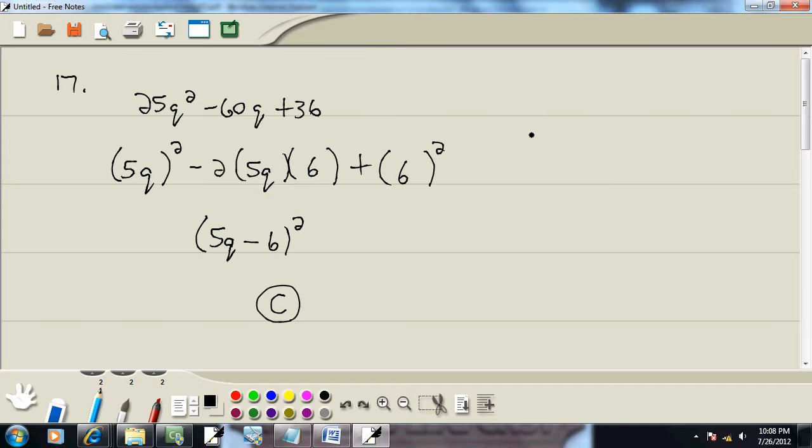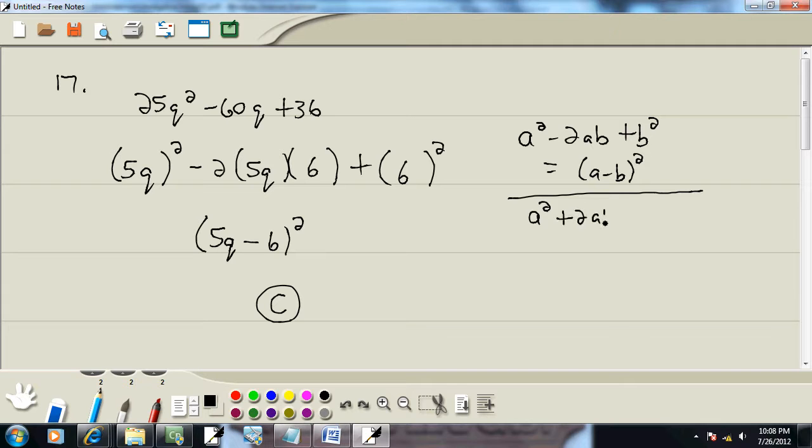Now the formula for this is a squared minus 2ab plus b squared is going to equal a minus b squared, where a and b can be anything. And the one that goes along with it also is a squared plus 2ab plus b squared is equal to a plus b squared.